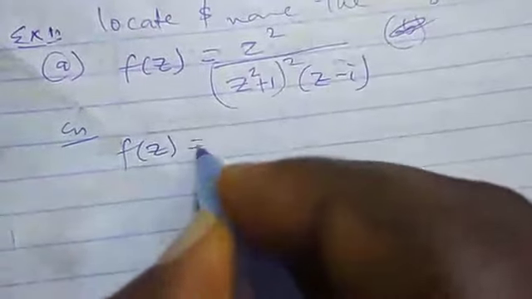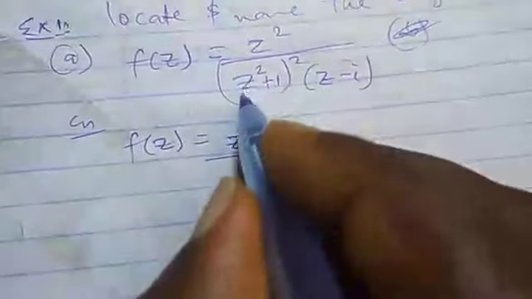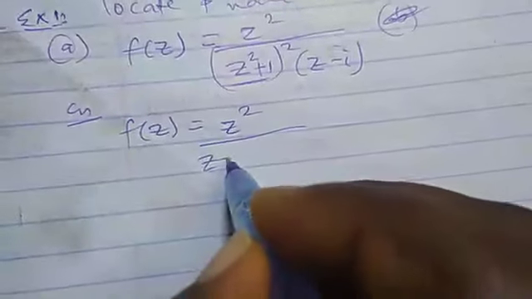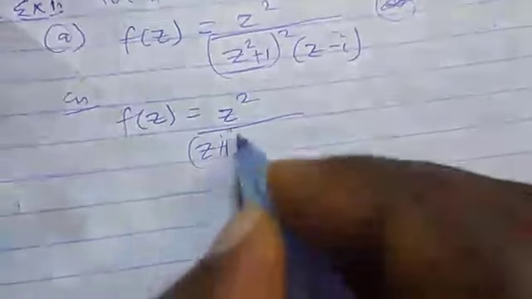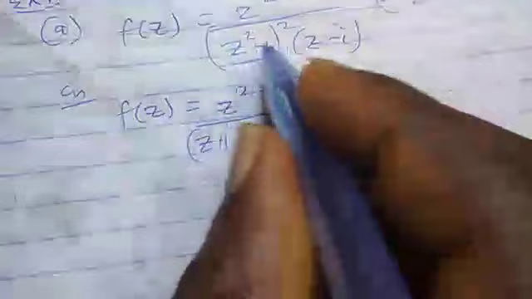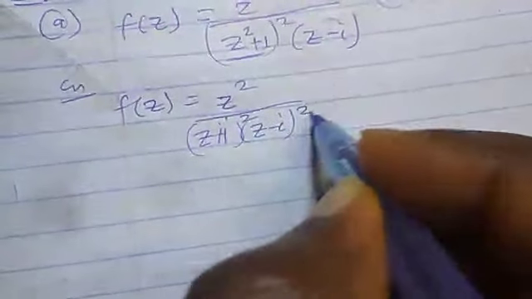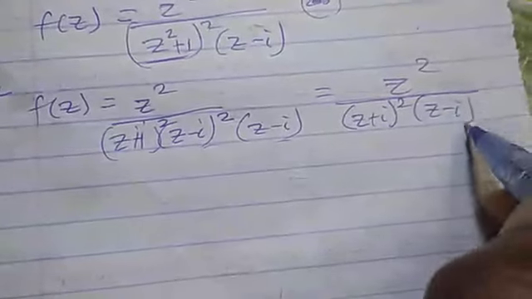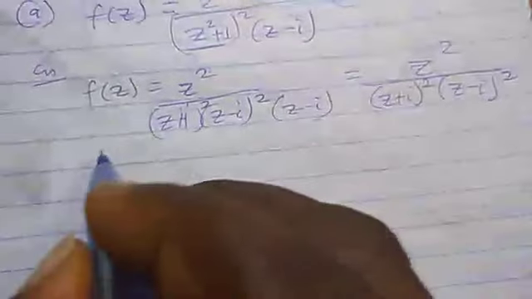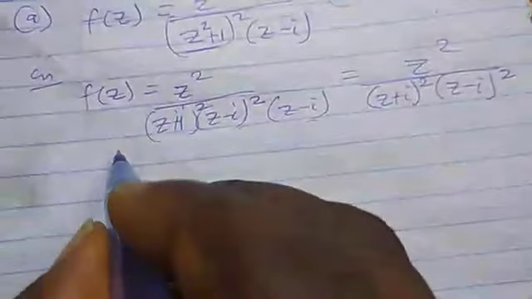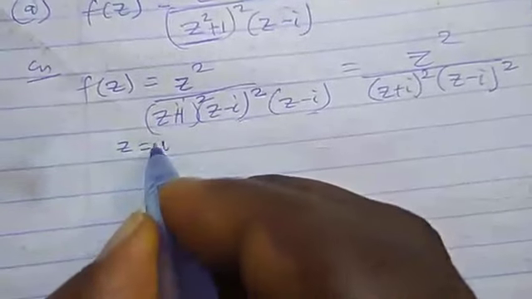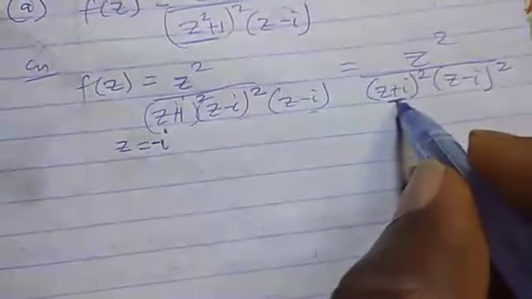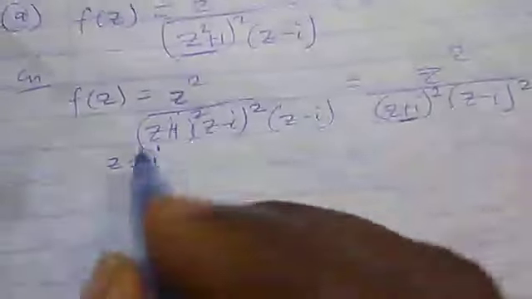This f of z can be written as z squared over z plus i into z minus i, but there is a square there, so we put the square here, and z minus i, which can later be written as (z plus i) all squared, and this one will become (z minus i) all squared. So the branch points, the singular points, are z equal to minus i. From this one, if you equate it to 0, this z plus i will turn to minus i.